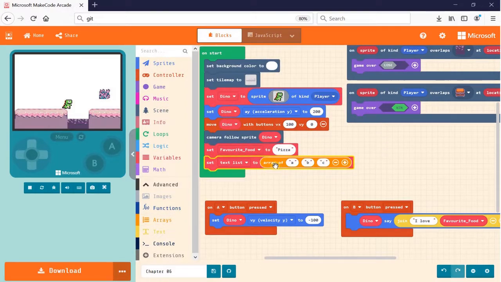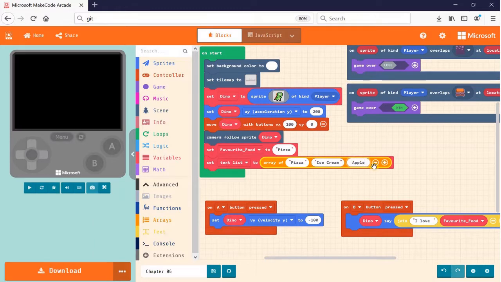Alright, so inside here I have an array of A, B, C, so I can fill up the values that we want to store. In our case, we want to store pizza, and then the next value we want to store ice cream, and the third value apple. And if you want to add more values, there's a plus sign here. Click on it, then you can keep on adding more values. Let me add one more, burger.